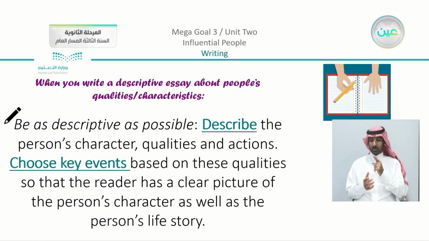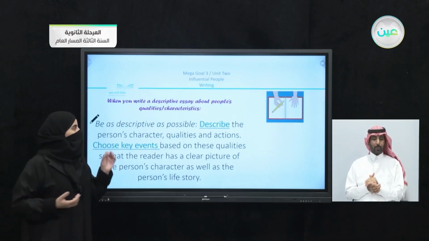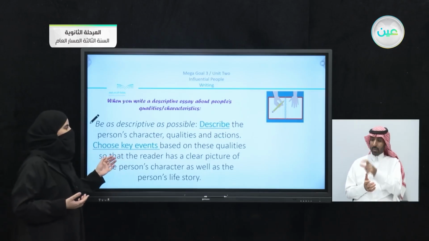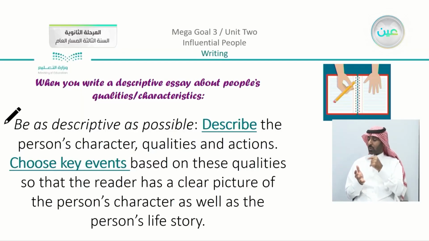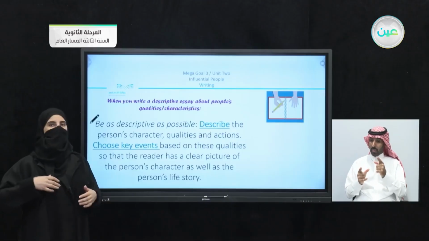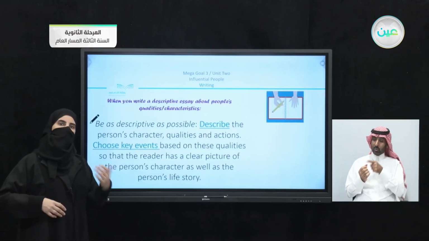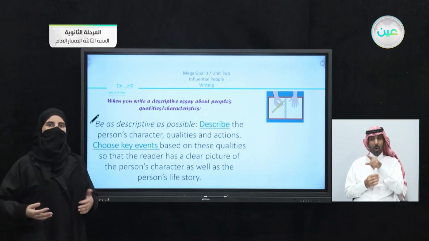Now proceeding with the descriptive essay, the points that we want: be as descriptive as possible, as much as you can. How is that? Describe the person's character, qualities, and actions. Choose key events, like when he was born, what he achieved, what he studied, what he did.